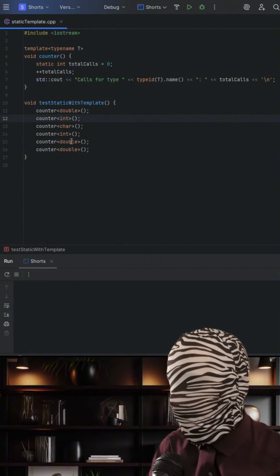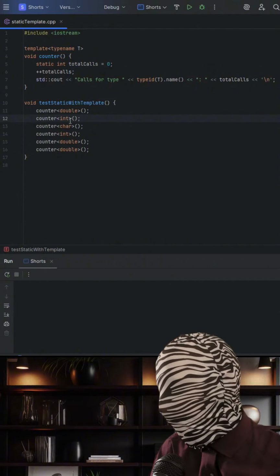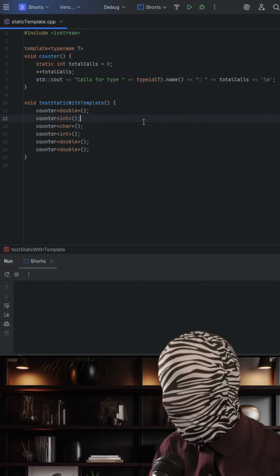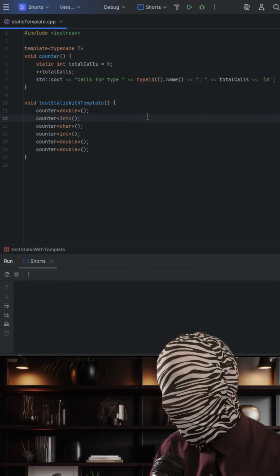It increases every time the function runs. But in main, we call the function with ints, doubles, and chars in this specific order here. Now, take a minute to think about what will happen when we run this code. Okay, now that I've given you some time to think about it, let's go ahead and run it and see what happens.